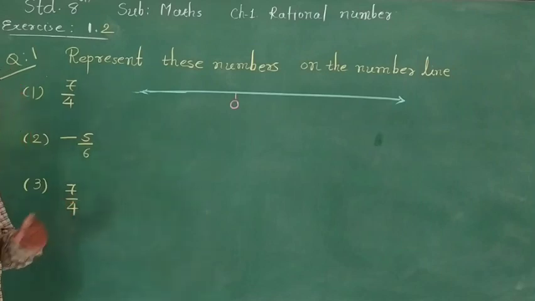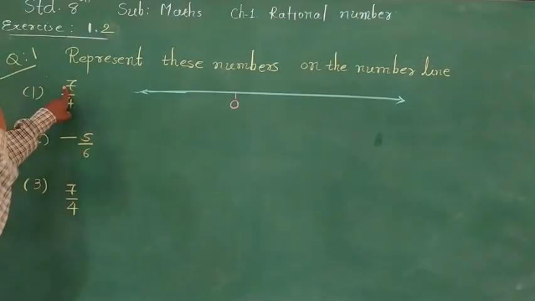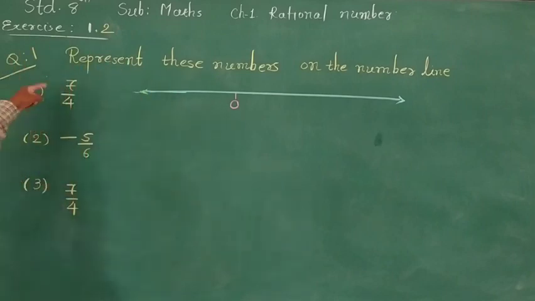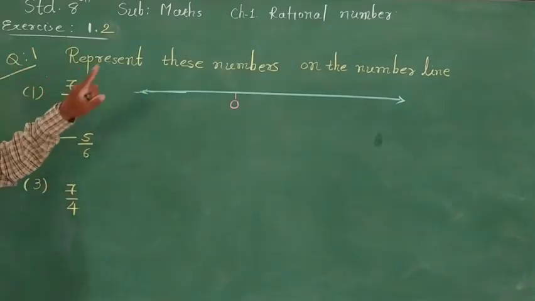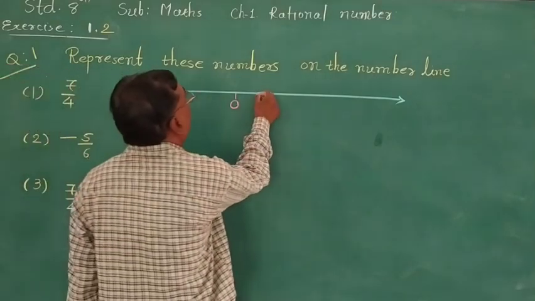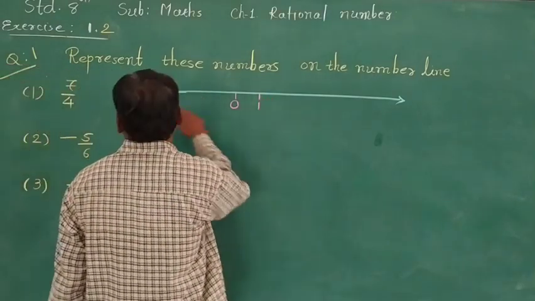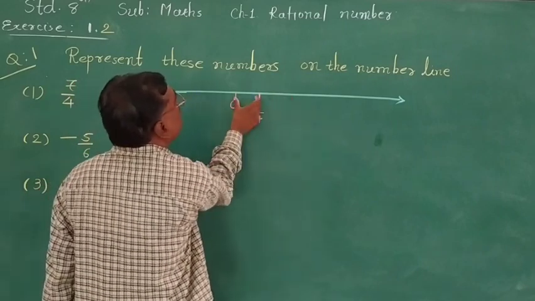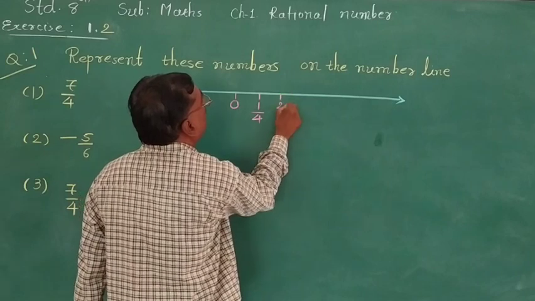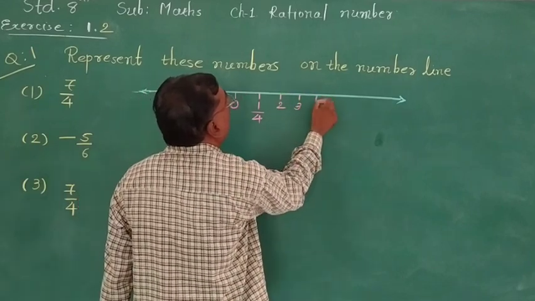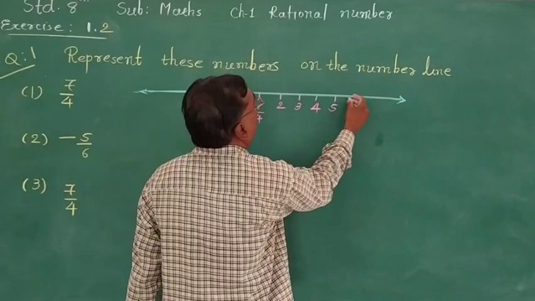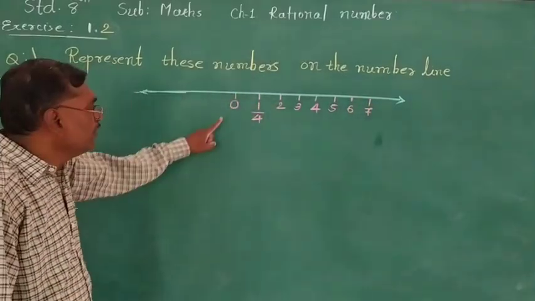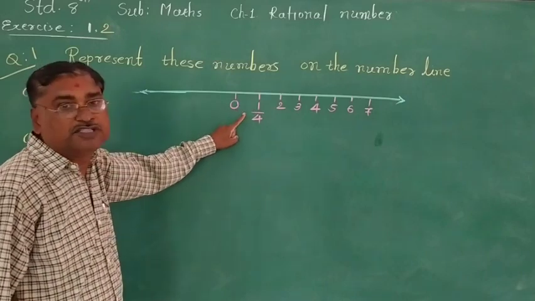Now we are going to make 7 markings, on the positive side, that is the right side, because here there is no negative. We take equal distances of 1/4: 1, 2, 3, 4, 5, 6 and then 7, from the 0.